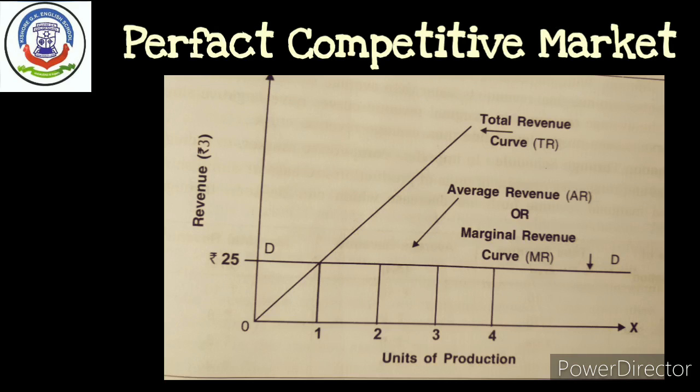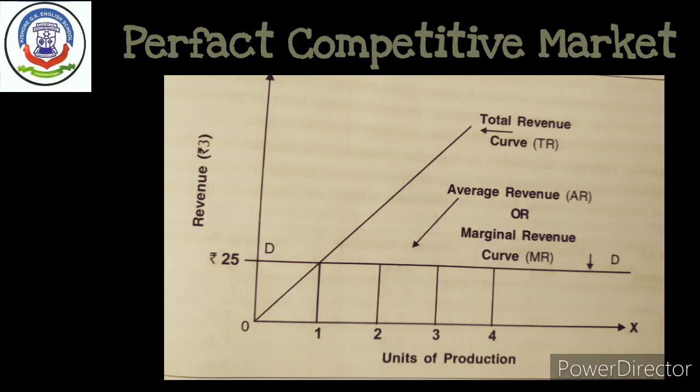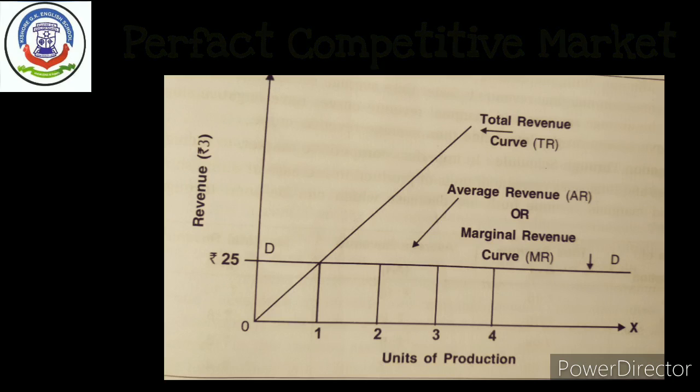In this situation, the average revenue and marginal revenue of each unit is rupees 25 at each unit of production. Average revenue is equal to marginal revenue is equal to price.